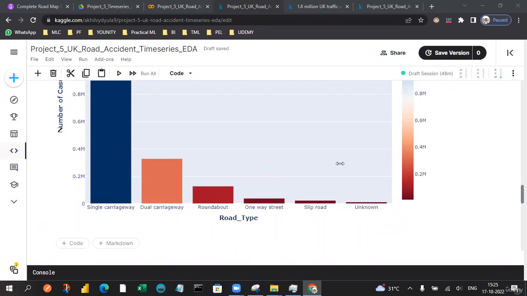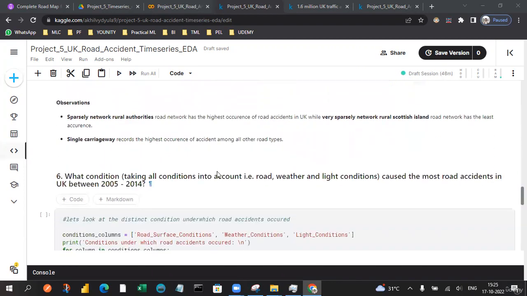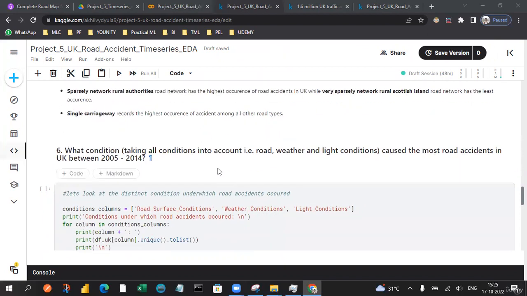So we can also have the observation so that we are able to identify. The sparsely networked rural authority road network has a high occurrence of accidents in the whole UK, and the very sparsely networked rural Scottish Island road network has the least occurrences. Single carriageways have the high occurrences when compared to all.